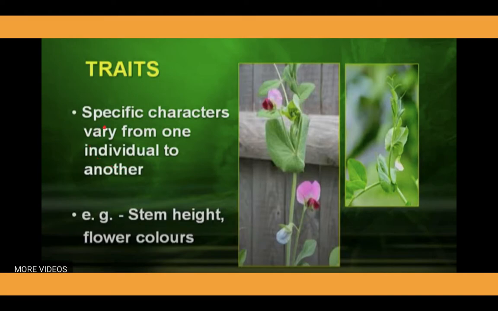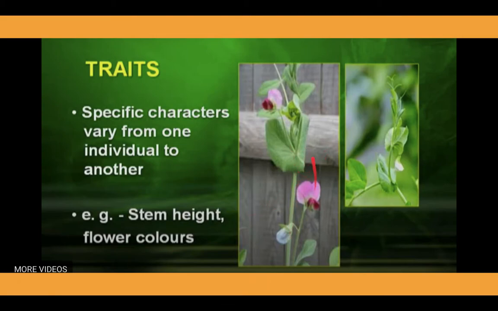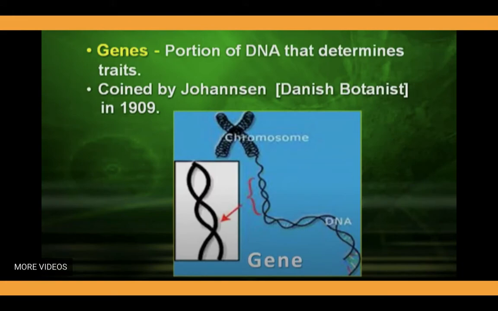Traits are specific characters that vary from one individual to another in a particular species. For example, stem height or flower color in the pea plant are two different characters. In height, two different traits are there, tall and dwarf, and in flower color, purple and white in the sweet pea plant.